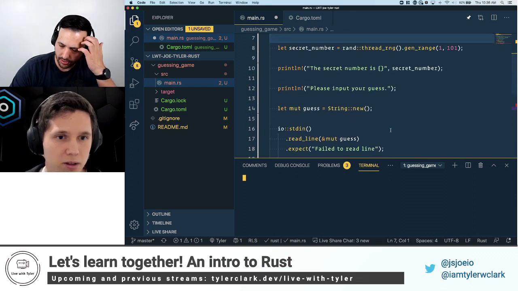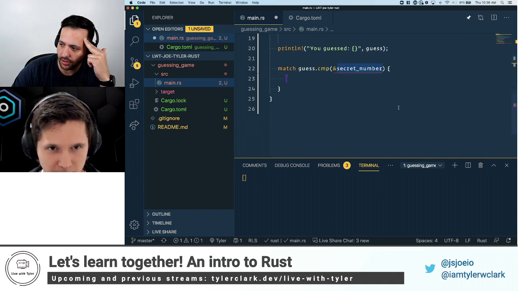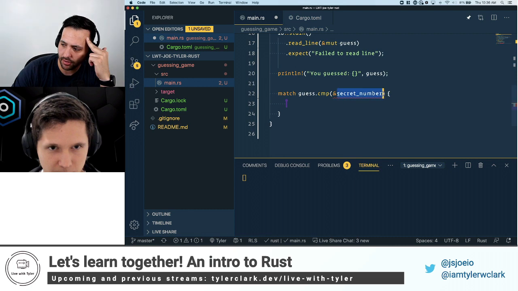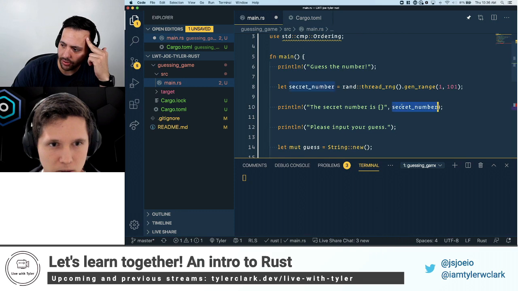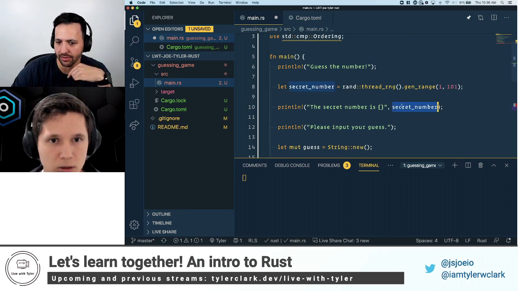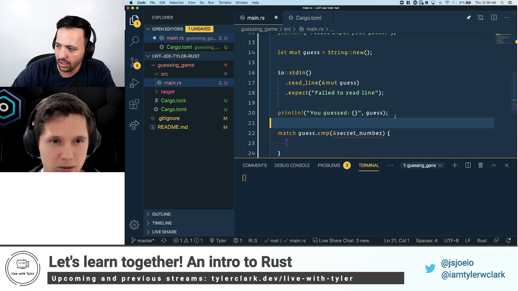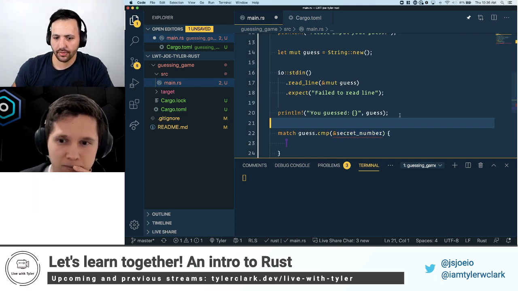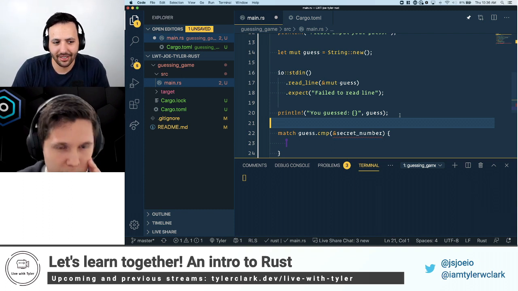So why are we doing a reference here? Why can't I just put secret number by itself? Because up here on the print line, we just have secret number without the ampersand. Right, but then we have to use it here. So this has to do with ownership.